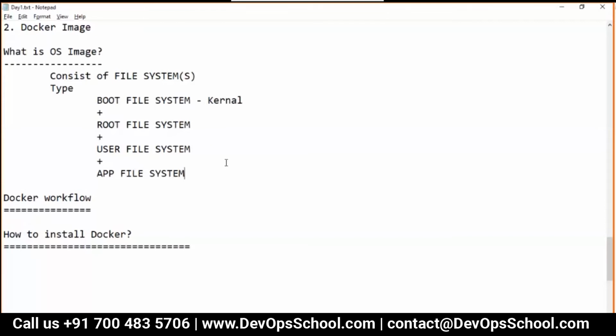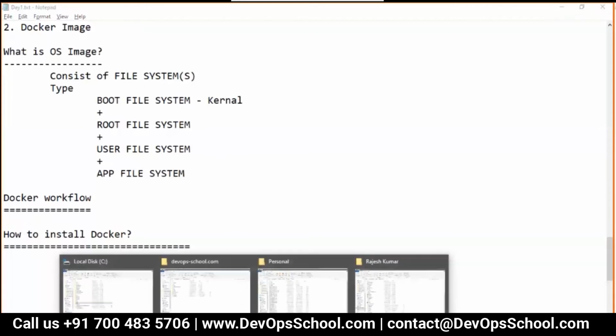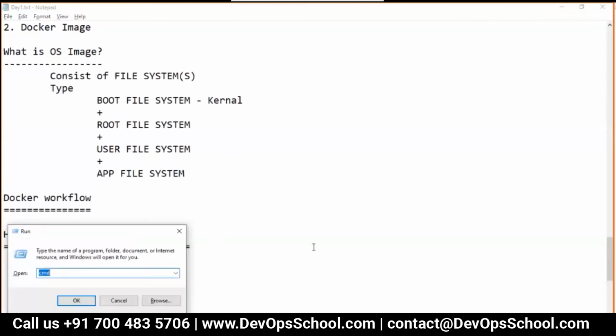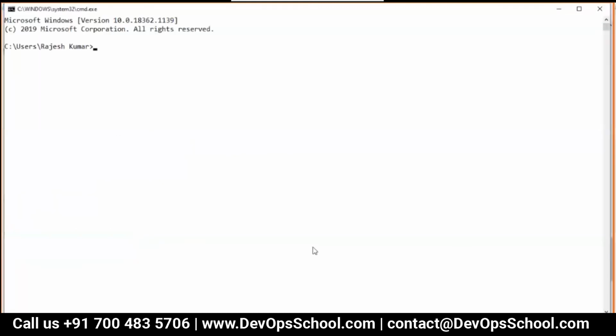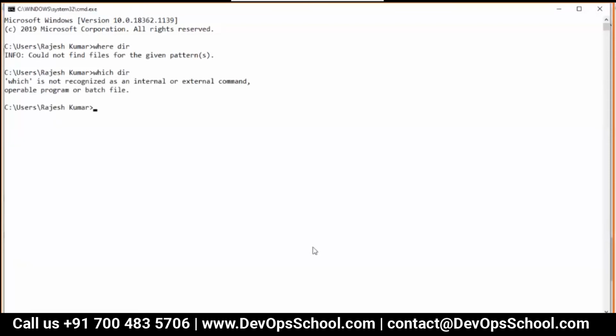When you install so many applications on top of that, it becomes huge. So you want to see the application file system. So let's see, where is that?